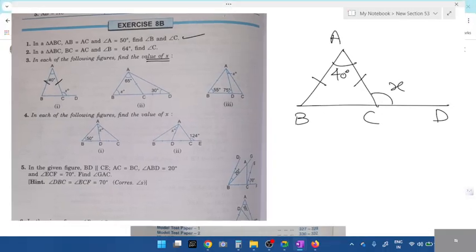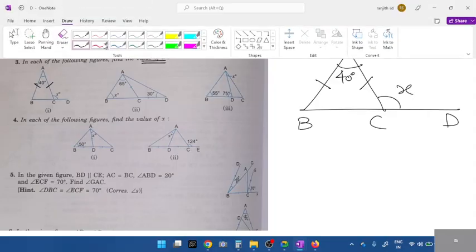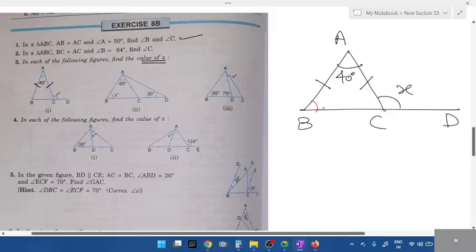Then which two angles are equal? Angle B and angle C. If A is 40 degrees, what are angle B and angle C? How will they be 40? What is the total value? 180 minus 40. What is 180 minus 40? Yes.